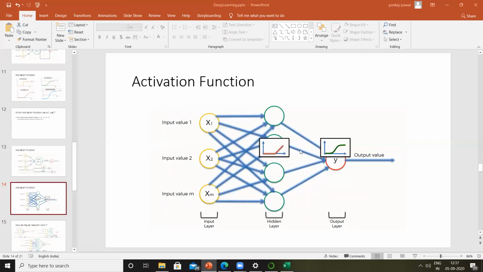So the point I'm trying to make you realize is, within a given layer, there will always be one activation function. Across the layers, we can use different activation functions. Is this clear? Can you guys please confirm this on the chat window? Perfect.